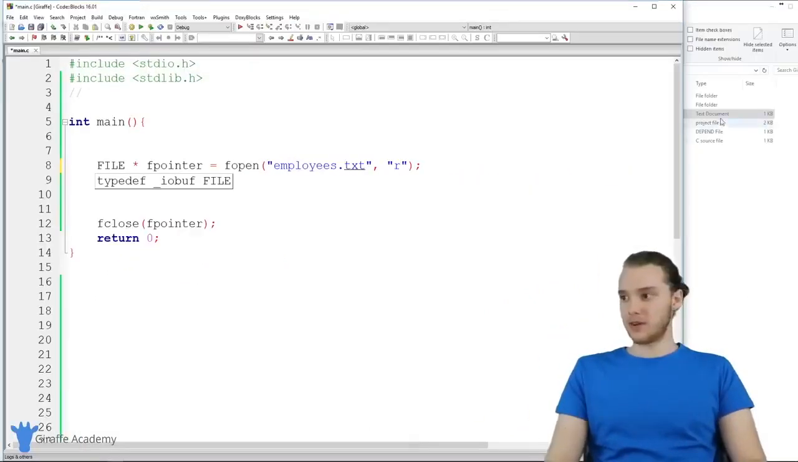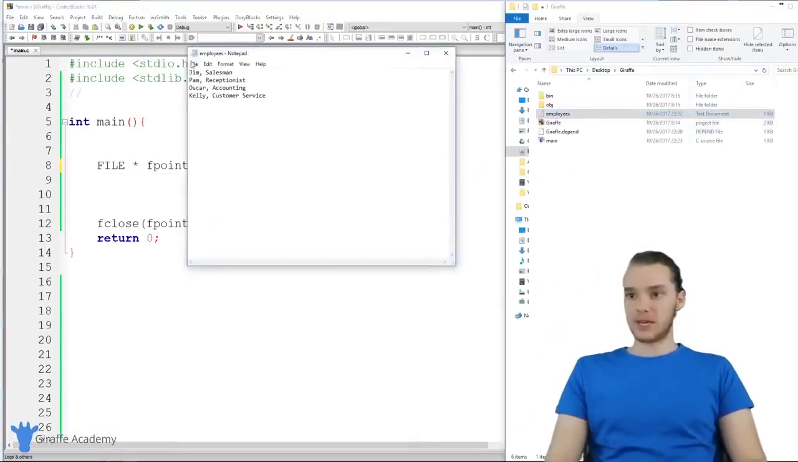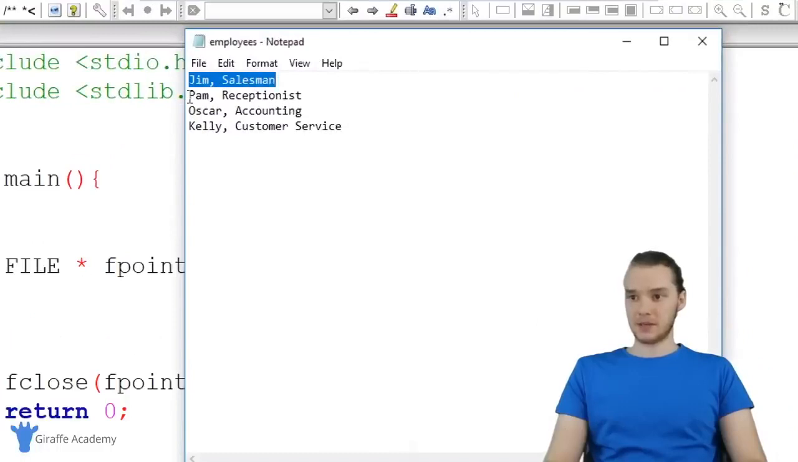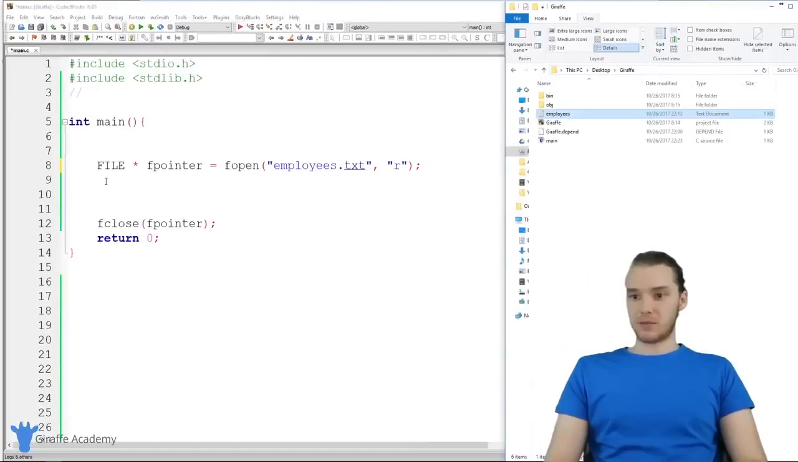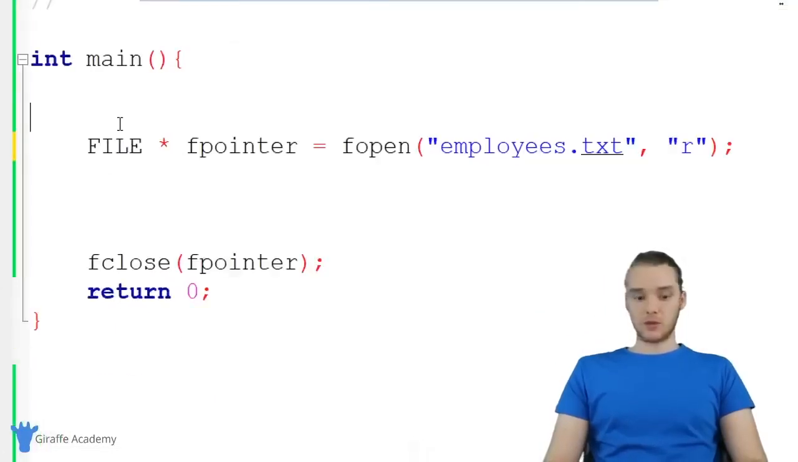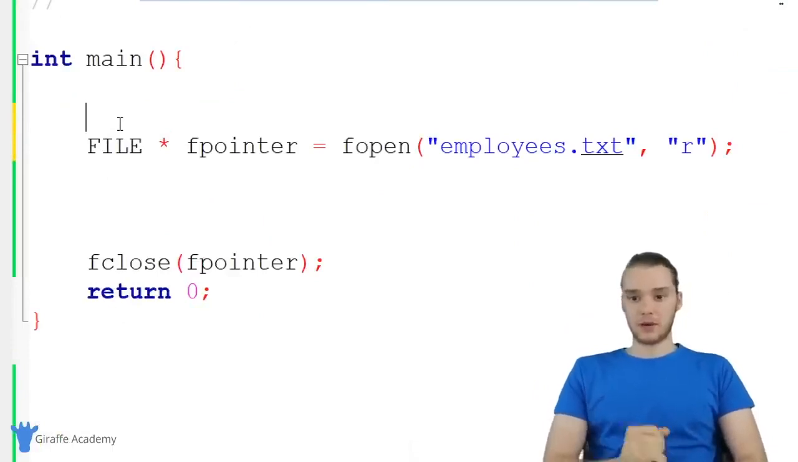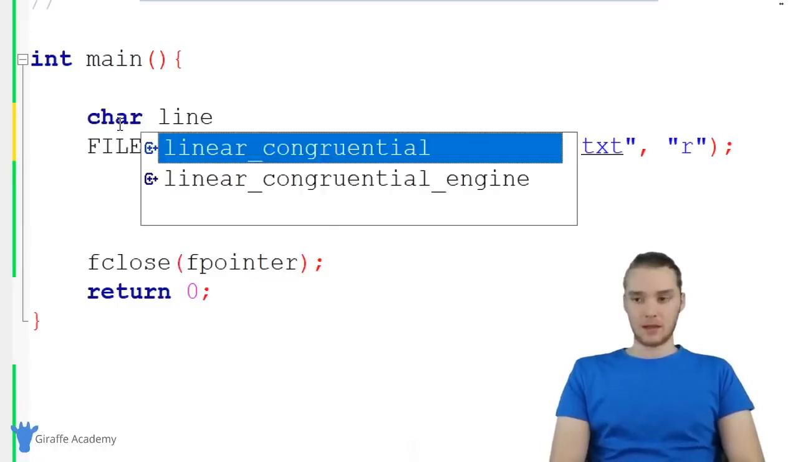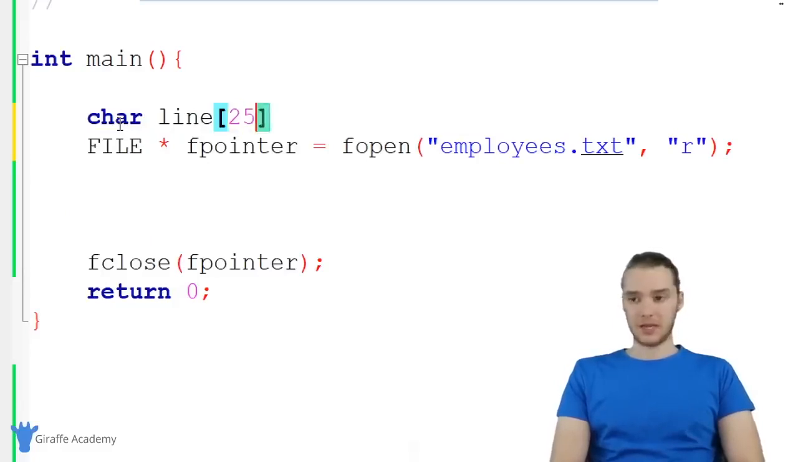So actually first let's look at the file. This is employees.txt. It just has basically a bunch of employees, their names, and then what they do. And we're going to be able to read this file inside of our program. So the first thing I want to do is create a variable. And I'm going to create this variable up here before we create the file pointer. And it's just going to be an array of characters, and I'm just going to call it line. And I'm going to give this an initial size of 255. So this will be able to store 255 characters.